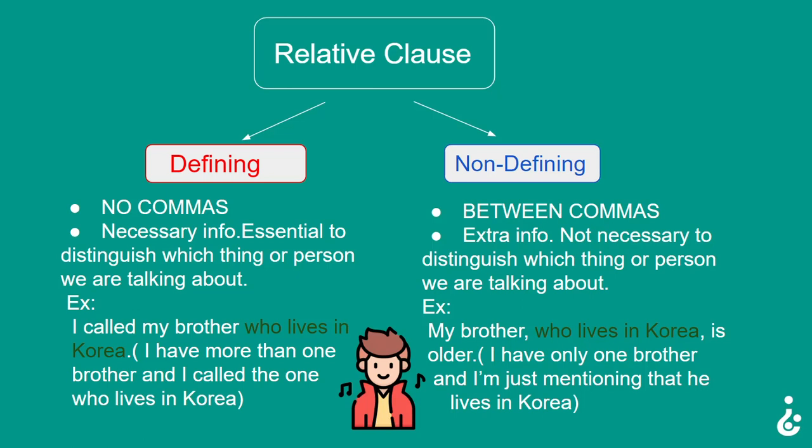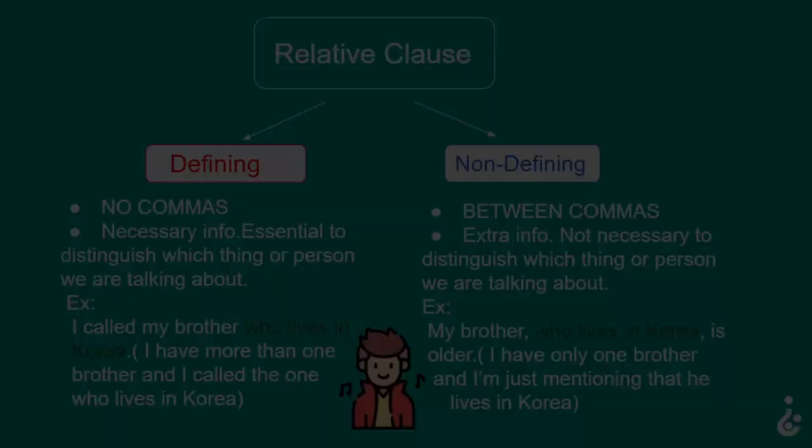And non-defining clauses are put between commas, have extra information, and are not necessary to distinguish which thing or person we are talking about. For example, my brother, who lives in Korea, is older. I have only one brother and I am just mentioning that he lives in Korea.